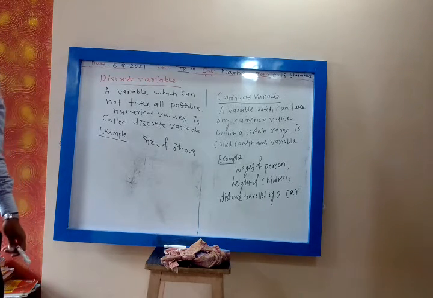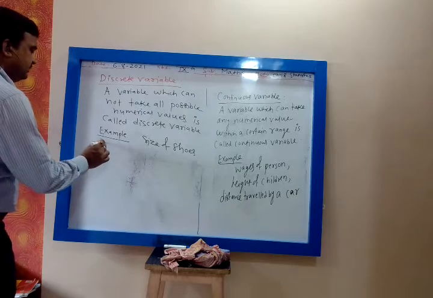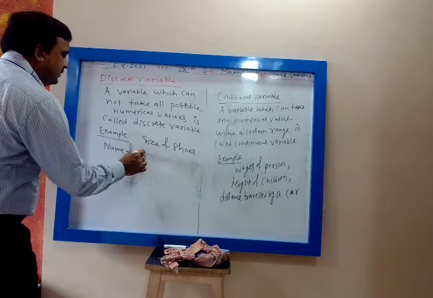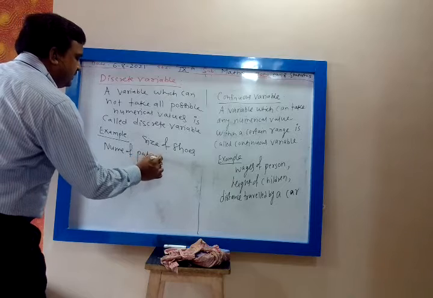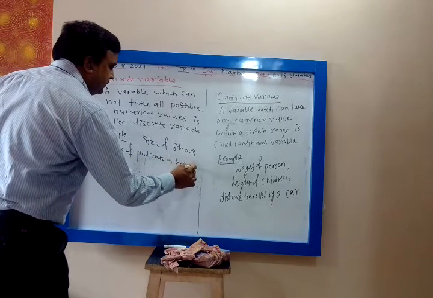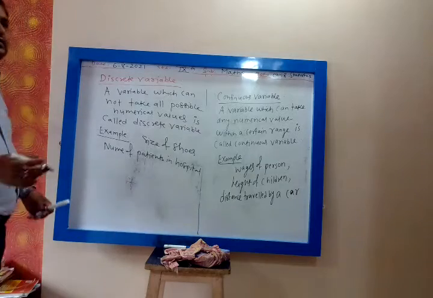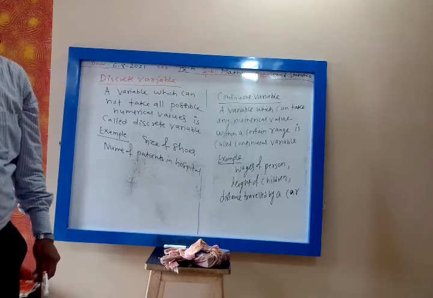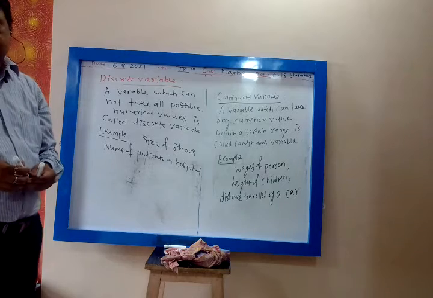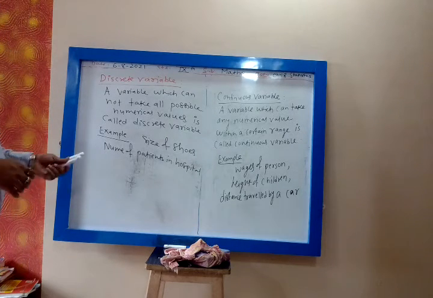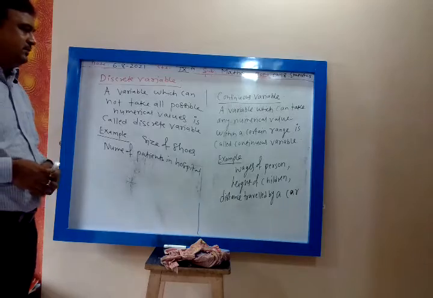Then number of patients in a hospital: it will be 1, 2, 3, 4, 5. Then number of stars in the galaxy, number of children in a family. So these are examples of discrete variables.